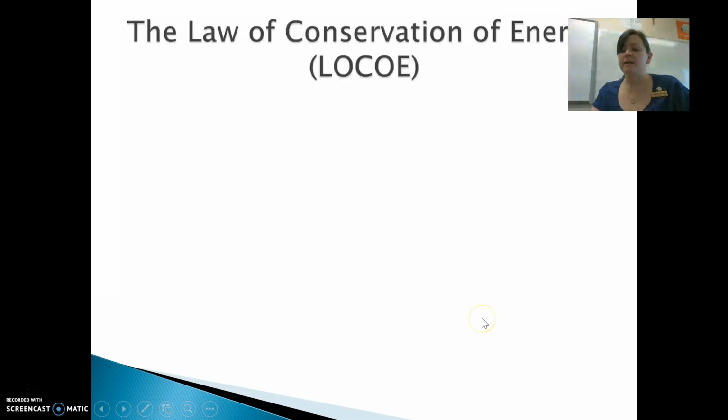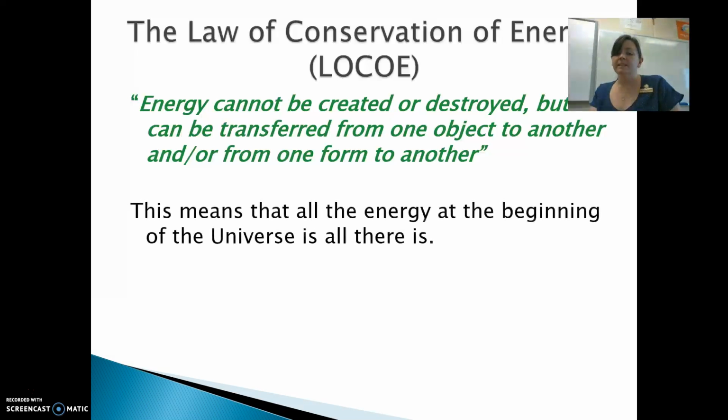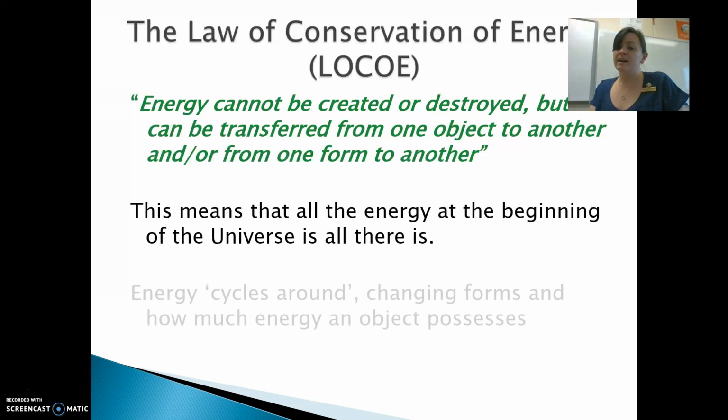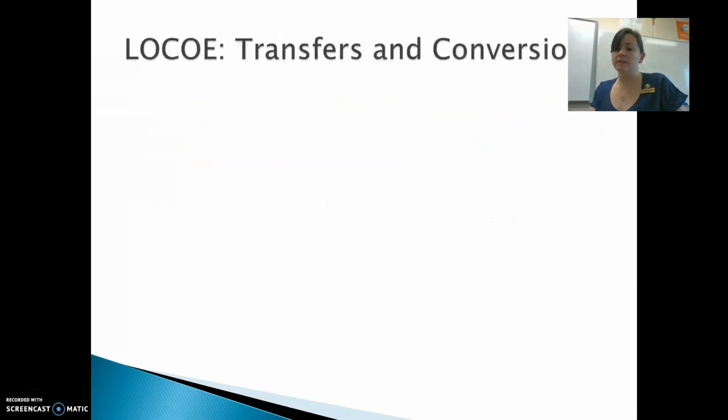Okay, the last part about energy is that we need to recognize that there's a law called the law of conservation of energy. Basically that law states that energy can't be created or destroyed. It all comes from the sun. That's where all the energy that we started with on the earth is from. It's then transferred from one object to another or transformed from one type of energy to the next. Basically, that means all the energy was there at the beginning of the universe, and it just passes and cycles around us.